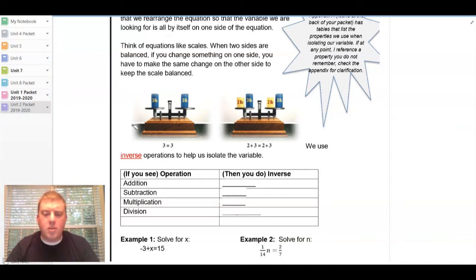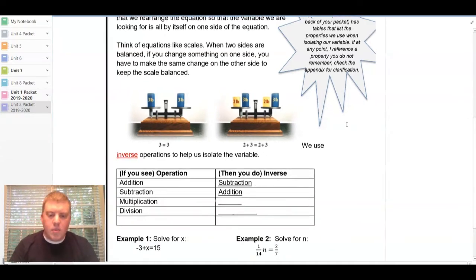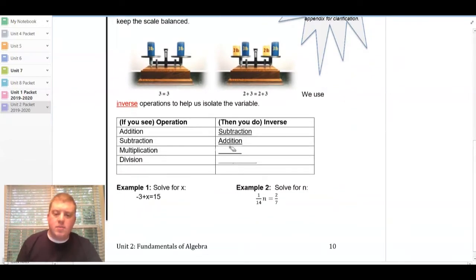We did talk about inverse operations some in Unit 1 when we talked about square roots and squares being inverses. These should be recaps, but just to make sure that you remember what your inverse operations are, the inverse of addition is subtraction. So if we have to get rid of an addition in our equation, we're going to do subtraction. And you can probably guess then that the inverse of subtraction is addition. Then we move on to multiplication and division. They are inverses of each other. So the inverse of multiplication is division, and the inverse of division is multiplication.